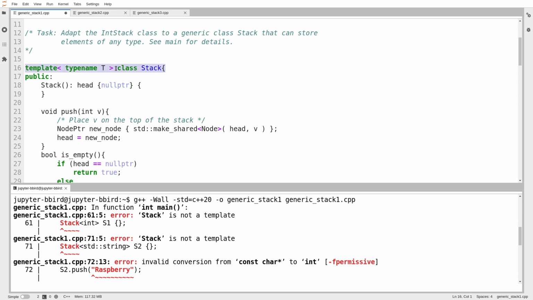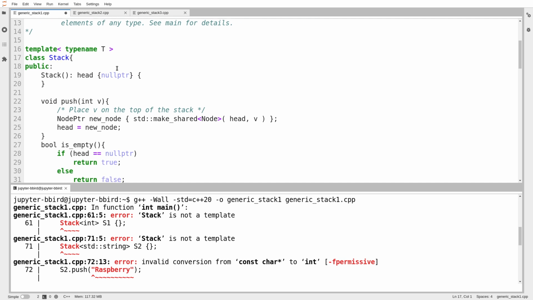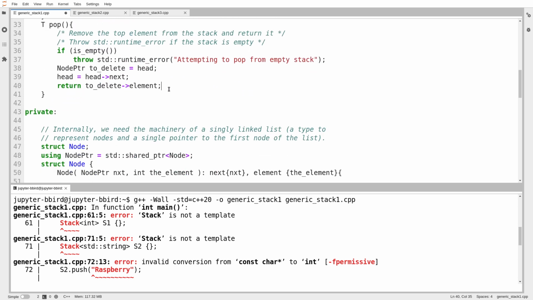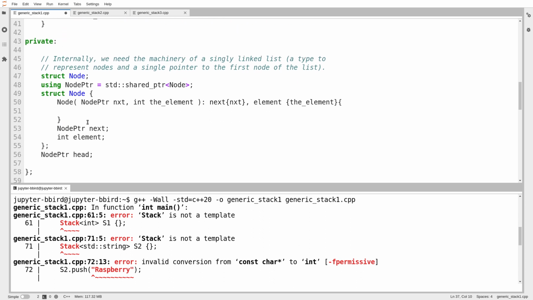Everywhere inside of this class, I can now use T as if it were any other type. And in particular, anywhere I'm working with the element type, I need to write T and not int. So I've got, let's see, T, there we go. The pop function returns an element, that would be T. I don't think I'm using the element type directly anywhere here, but I am using the element type inside of my node class, or my node structure. So let's see, it takes a T, and then the element is stored as type T. And we'll try that out.